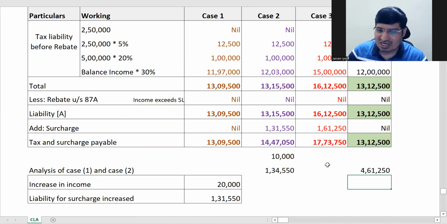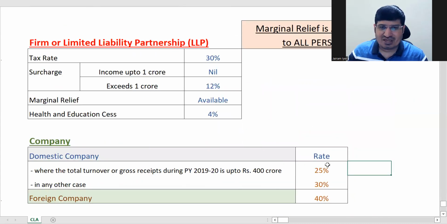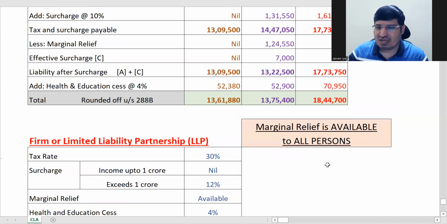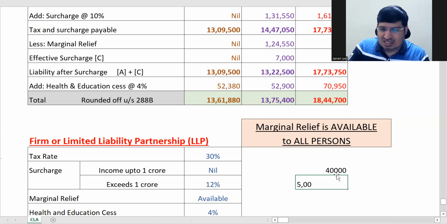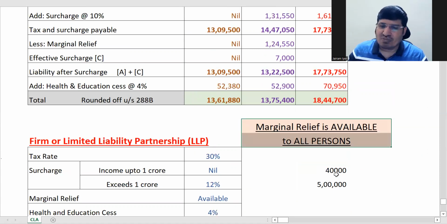Here it is 461, but income has increased by 10 lakhs. The income increases more, so there is no question of surcharge. That's why the third case is not a surcharge item. So just remember, marginal relief is available to all persons. Why? Because it is unfair, right? If your income is 40,000, I'm asking you tax of 5 lakhs. It is unfair to any person, be it a company or whoever it is, correct? If it is unfair, then it has to be corrected. So it is available to all persons.